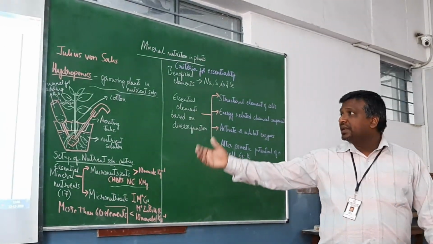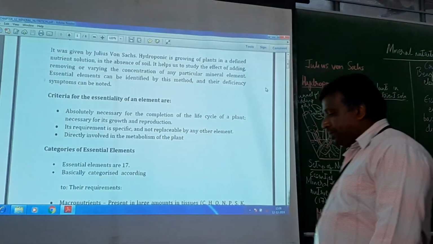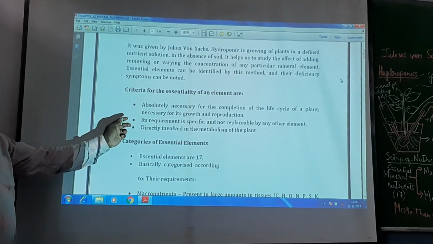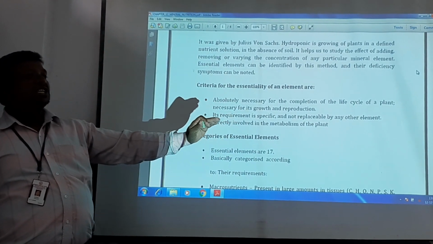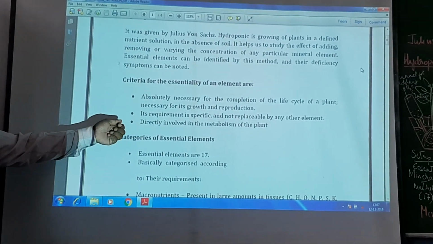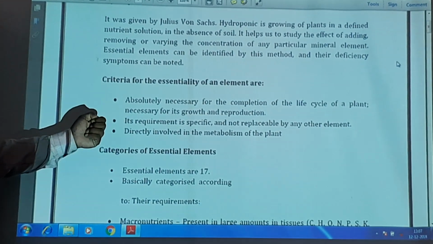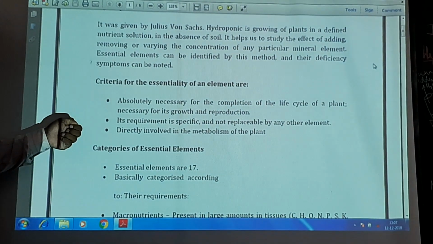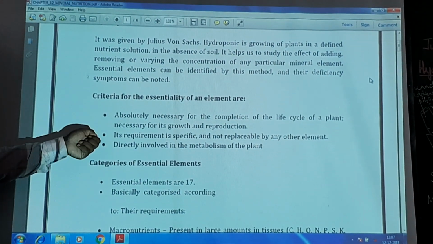They have given here the various criteria. It should be absolutely, for 2 marks they may ask you, absolutely necessary for the completion of life cycle of plants. And without this, there cannot be normal growth and reproduction in plants. So those elements we consider them as essential elements.